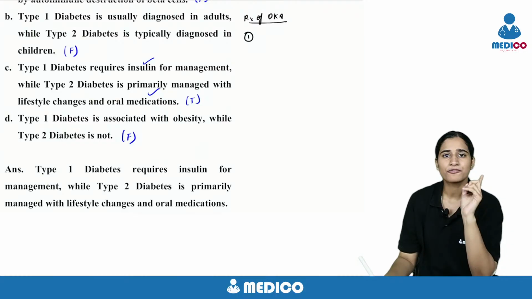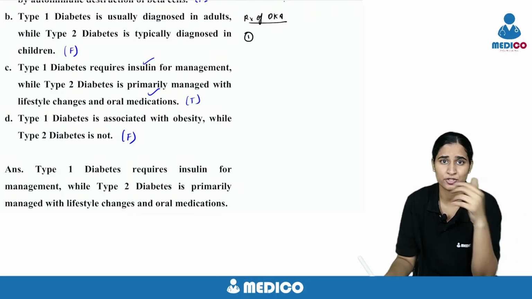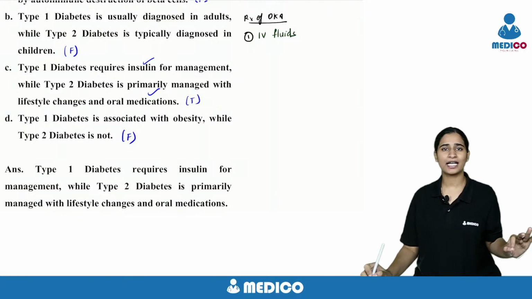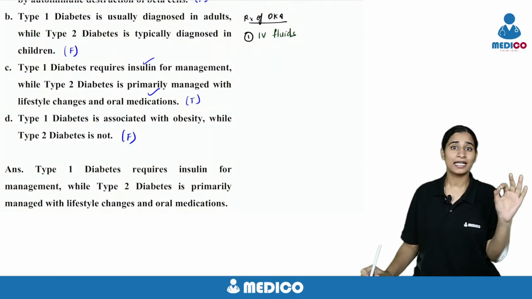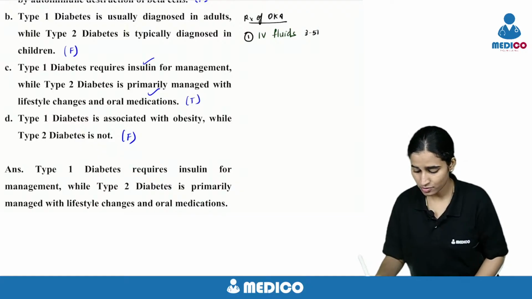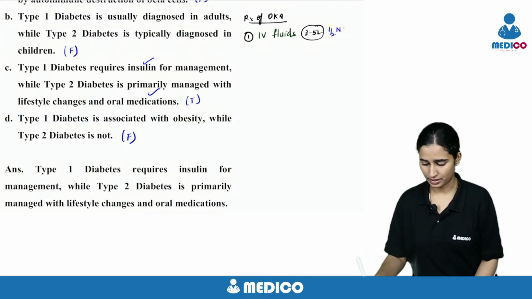So DKA, the first thing is, you would have treated many DKA cases in your emergency department. It's IV fluids. These patients are severely dehydrated and they need at least 5 liters of fluid. Give 3 to 5 liters of fluid. What is the best fluid? Go for half NS.